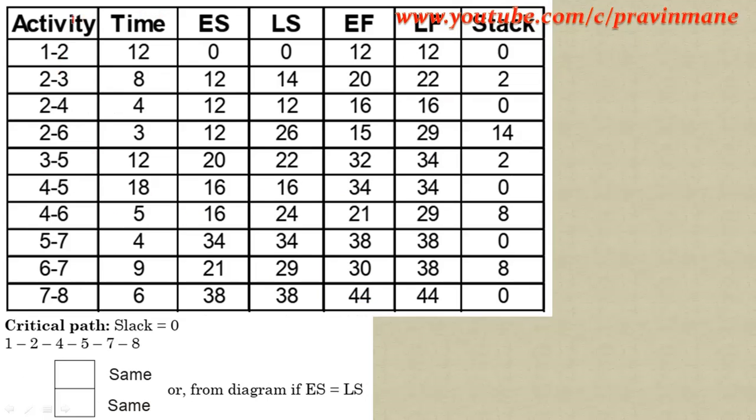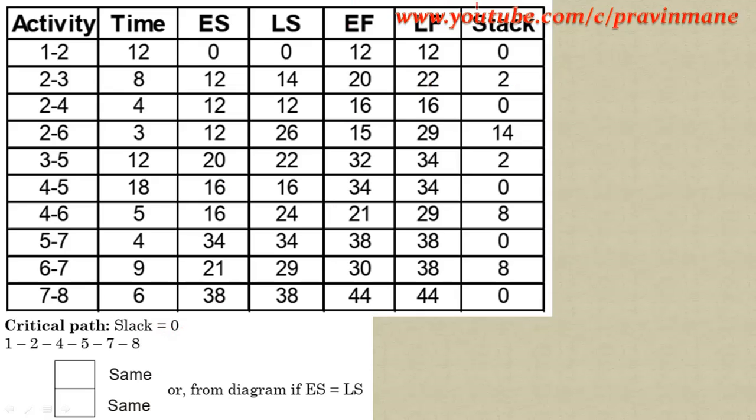So this way you prepare the table in tabular form. The results are in the table: activity, time, ES, LS, EF, LF, slack. So activity 1-2, 2-3, 2-4, 2-6, 3-5, 4-5, 4-6, 5-7, 6-7, 7-8. So here you write the time given, then ES, LS already you have calculated, EF, LF already you have, and slack. The formula for slack I have already told you.